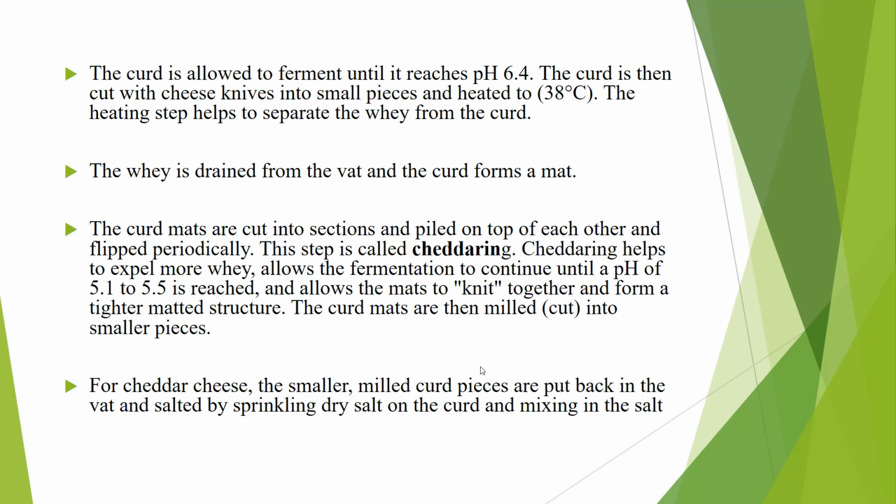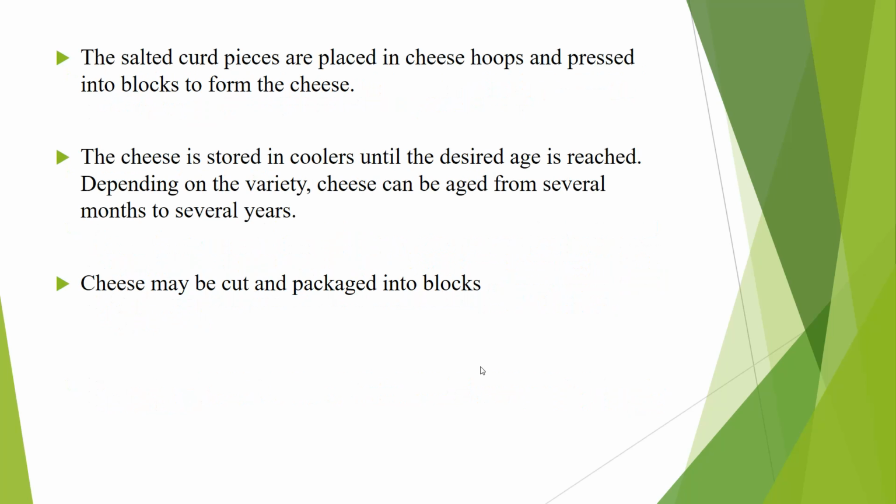The curd mats are then cut into smaller pieces. For cheddar cheese, the smaller cut curd pieces are put back in the vat and salted by sprinkling dry salt on the curd and mixing in the salt. So these smaller cut pieces are sprinkled with dry salt. And the salted curd pieces are placed in cheese hoops, that means cheese container boxes, and pressed into blocks to form the cheese.